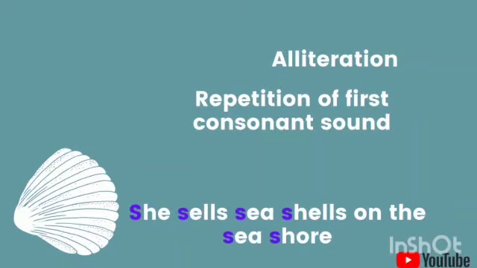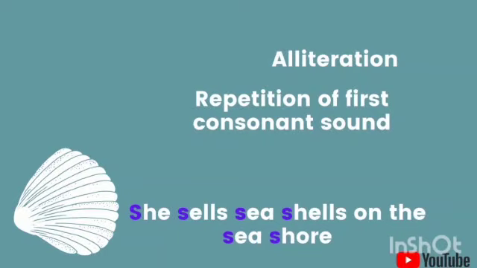Alliteration is just a repetition of the first consonant sound. Mind you, it is not repetition of words. Instead, it is repetition of consonant sound. I hope all of you are well versed with the difference of vowels and consonants. So, just look at this example that is on your screen. She sells seashells on the seashore. So the sound of sh, the sound of s, sh is being repeated again and again.